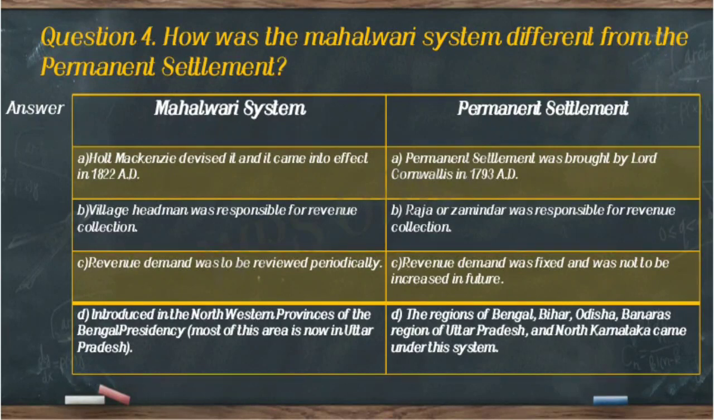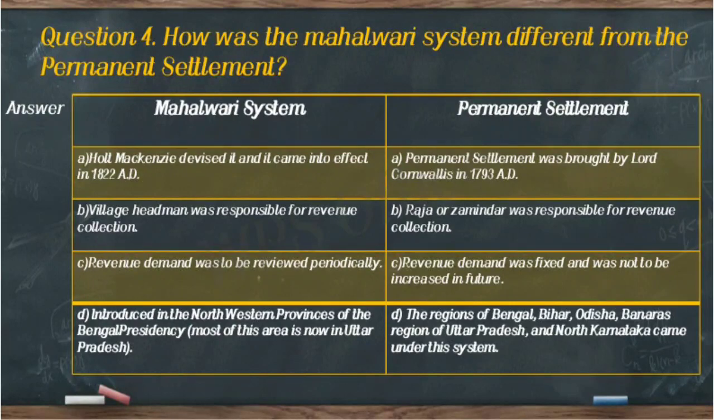Now mahalwari system, point number B, village headman was responsible for revenue collection. And in the column of permanent settlement B, Raja or Zamindar was responsible for revenue collection. Next, in the column of mahalwari system, point number C, revenue demand was to be reviewed periodically. And in the column of permanent settlement C, revenue demand was fixed and was not to be increased in future.